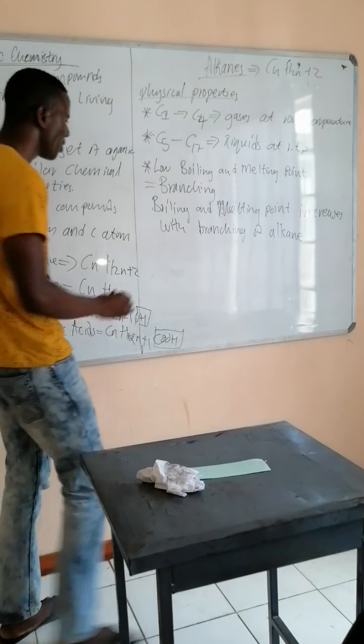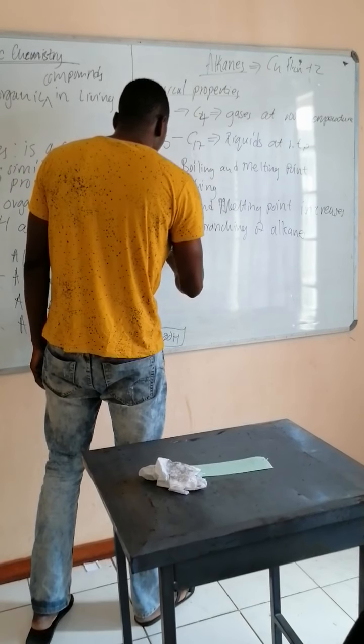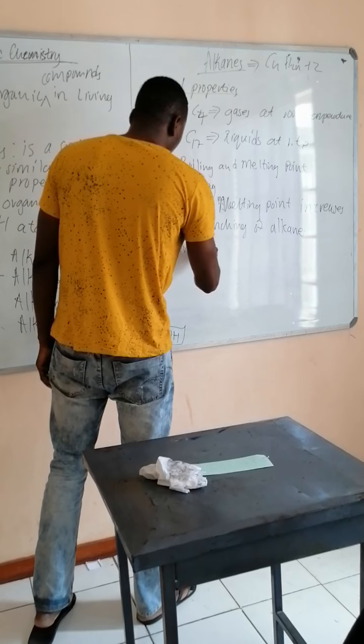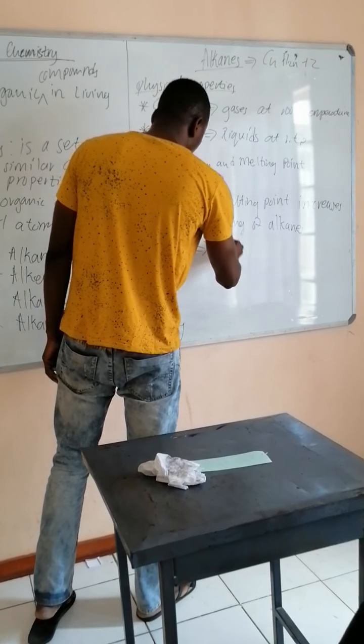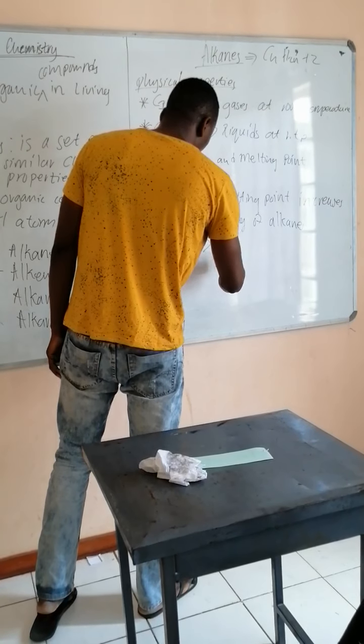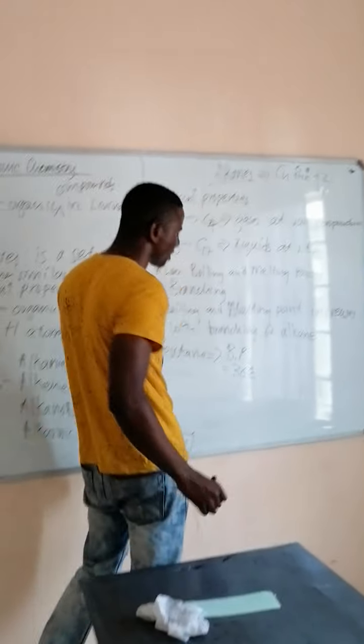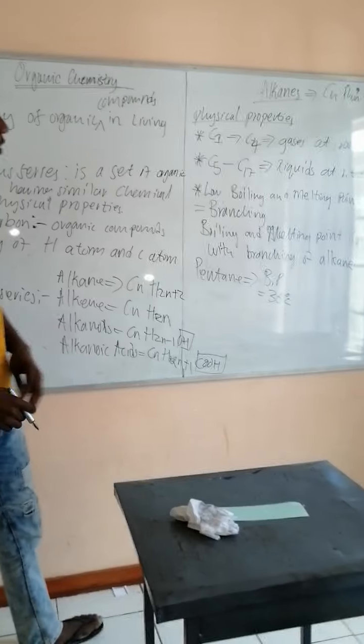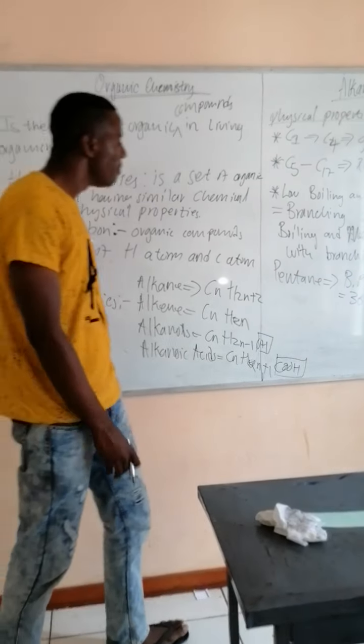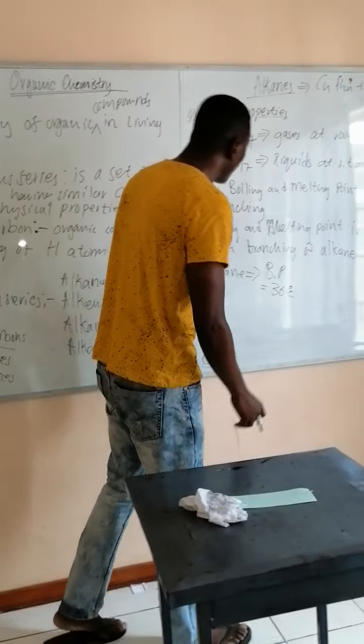For example, we have pentane with a boiling point of 36 degrees Celsius, which is normally a low boiling point.